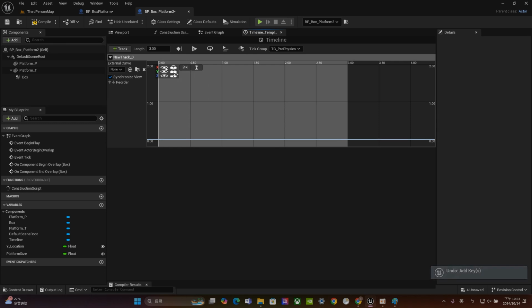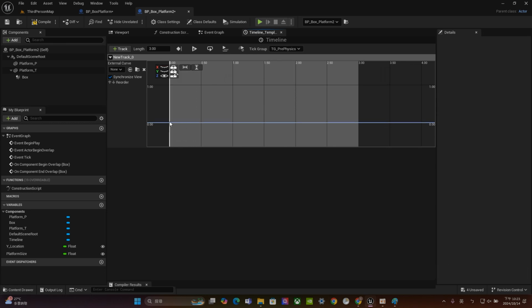Lock these two because I don't want to change that. So for the Z, let's hold on and click this one. Create a keyframe on Z direction. And on the third second, click again, create another keyframe. For time, set up 3. The value set up 3 probably.